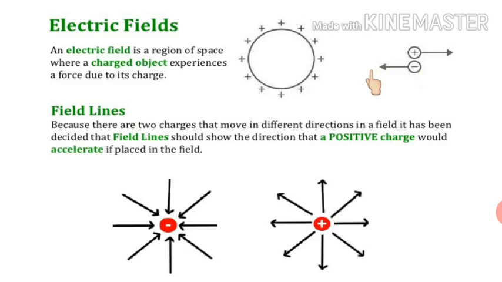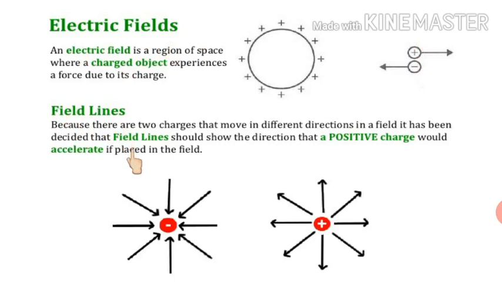What is an electric field? A region of space where a charged object experiences a force due to its charge. These two charges are experiencing some force because they are placed in the vicinity of this charge, in the electric field of this charge. So the space around the charge where its electric effect can be experienced by other charges is known as the electric field.